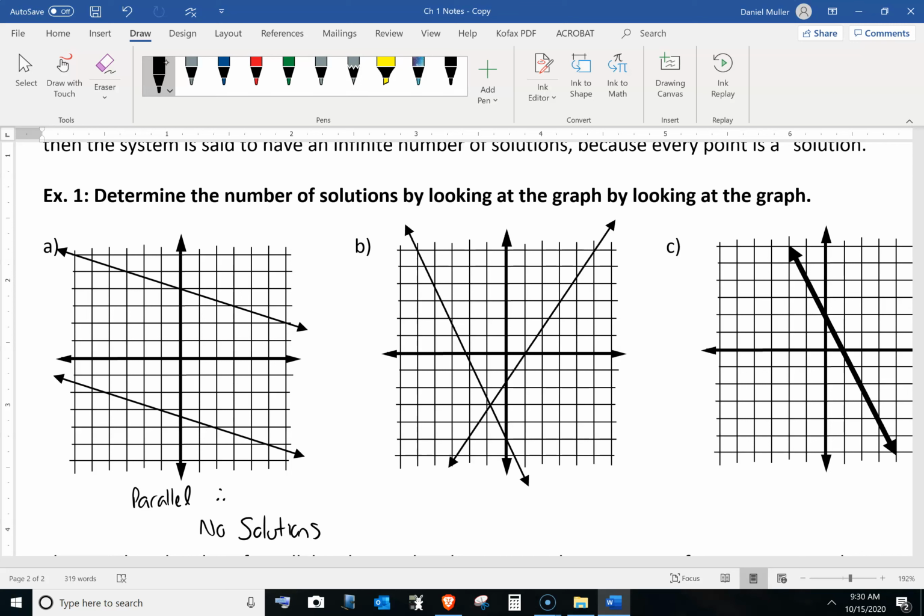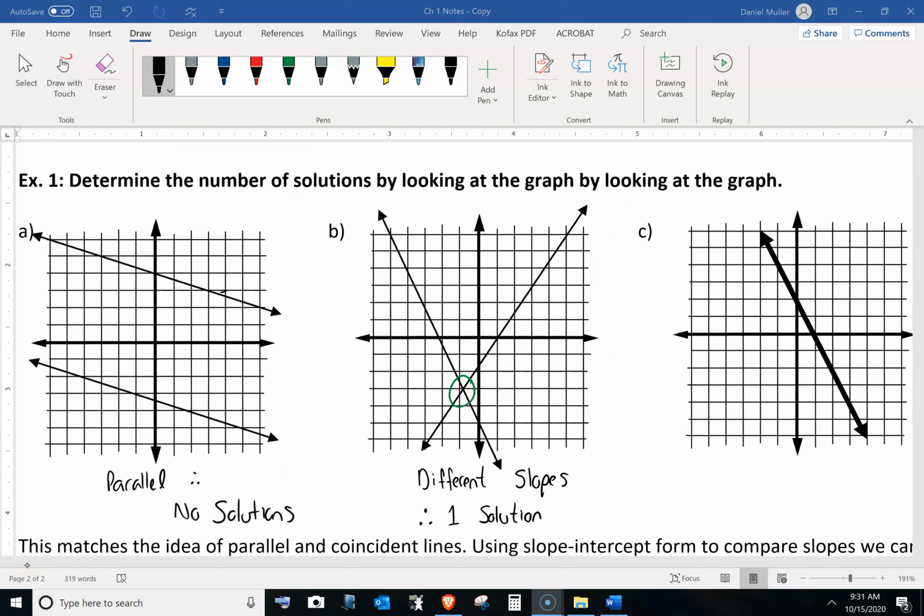Now for B here, obviously they cross once. And that's because they have different slopes. So they have different slopes, and different slopes will mean that there's one solution. So we have no solutions on the left, one solution in the middle.